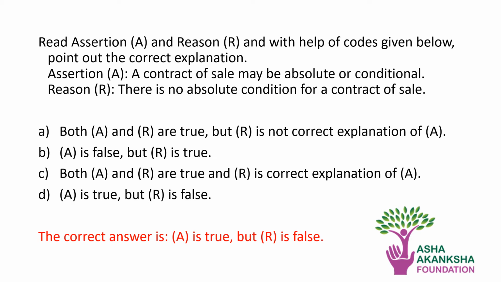First question you had was related to assertion and reason. Assertion says a contract of sale may be absolute or conditional. Reason says there is no absolute condition for a contract of sale. So the correct answer is A is true but R is false.